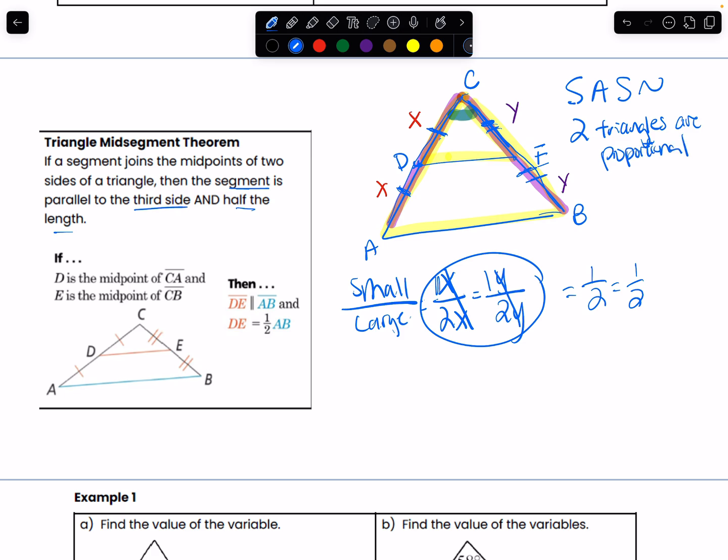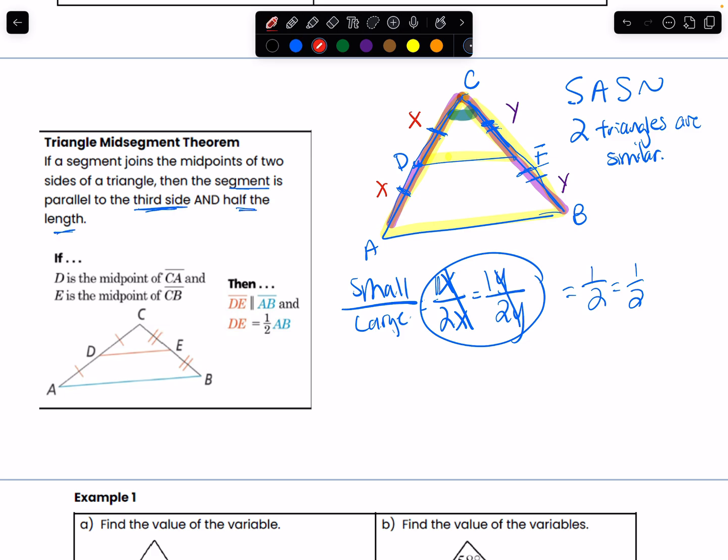Okay? Not only are the smaller and the larger triangle proportional, they are similar. Now, using the idea of similarity, it'll be easy to figure out how we can prove that both lines are parallel and that one of the lines is half the length of the other.